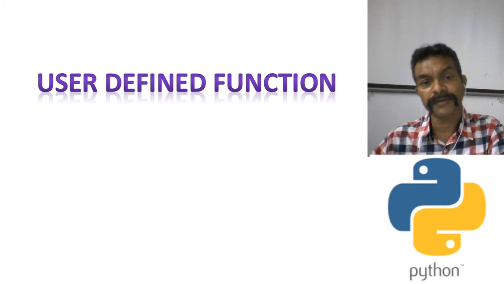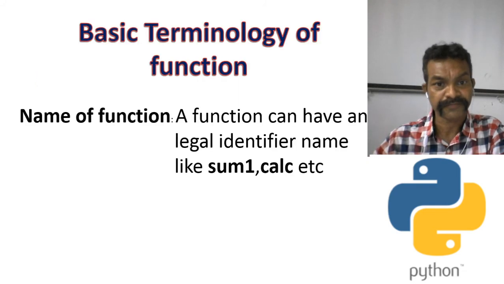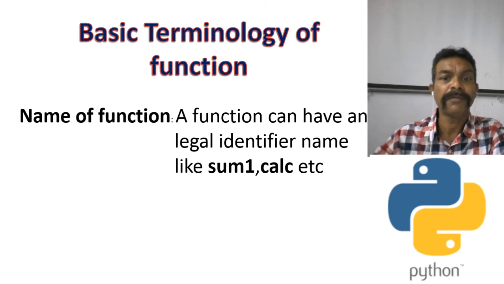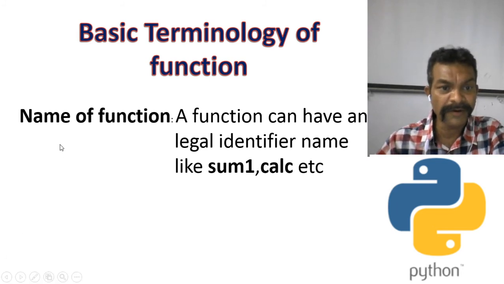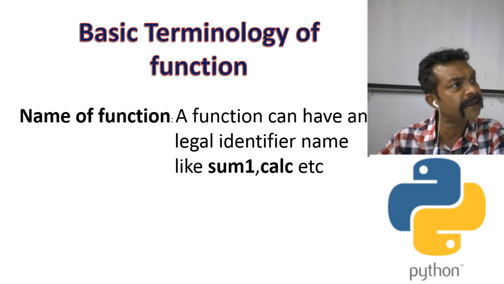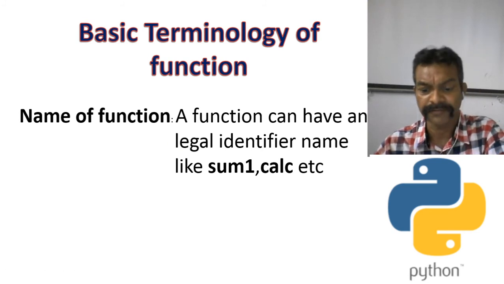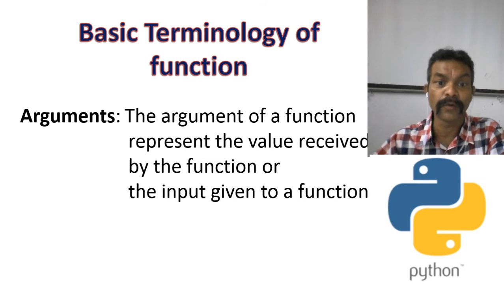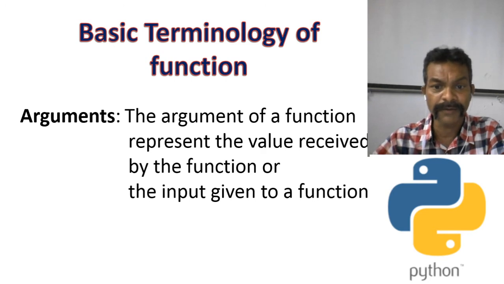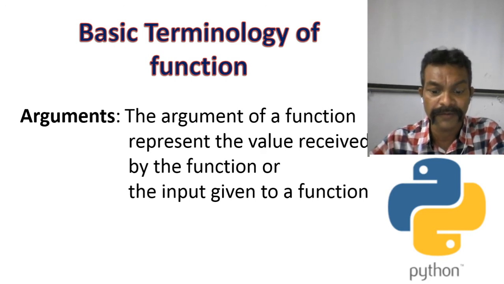Okay. Now I am coming to the user-defined function. First we will see the basic terminology of a function. Number one is the name of the function. A function can have any legal identifier name, like Suman, Kelsey, Manoj, Rajesh, any name you can give to the function. Second thing is argument. What is an argument? The argument of a function represents the value received by the function, or the input given to the function.